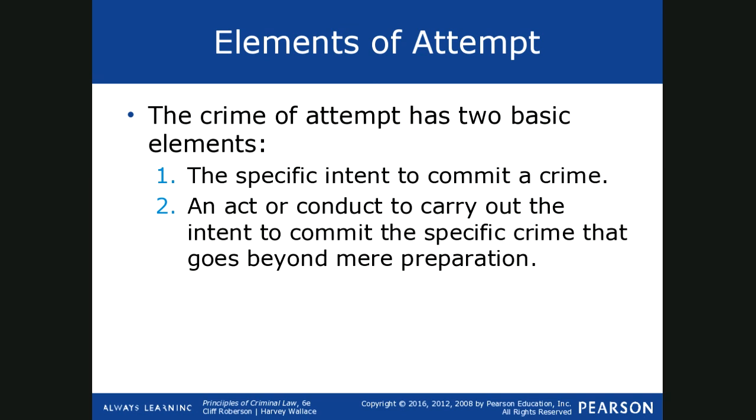So for example, let's say John makes a plan to poison his wife's coffee to kill her. He puts the poison in the coffee, but then she doesn't drink it. So he took specific steps to carry out the crime. However, the fact that he wasn't successful doesn't negate his culpability, which is also the mens rea, which we discussed a few weeks ago. So he would be liable in that case.